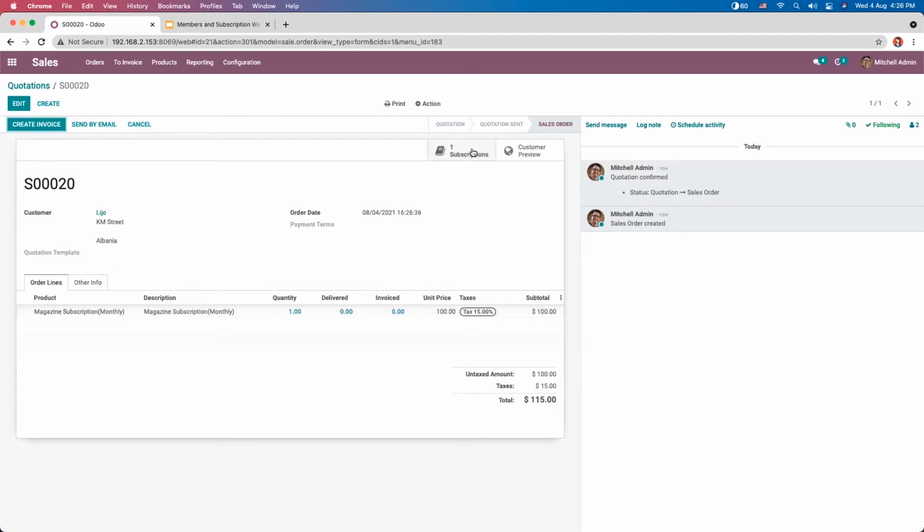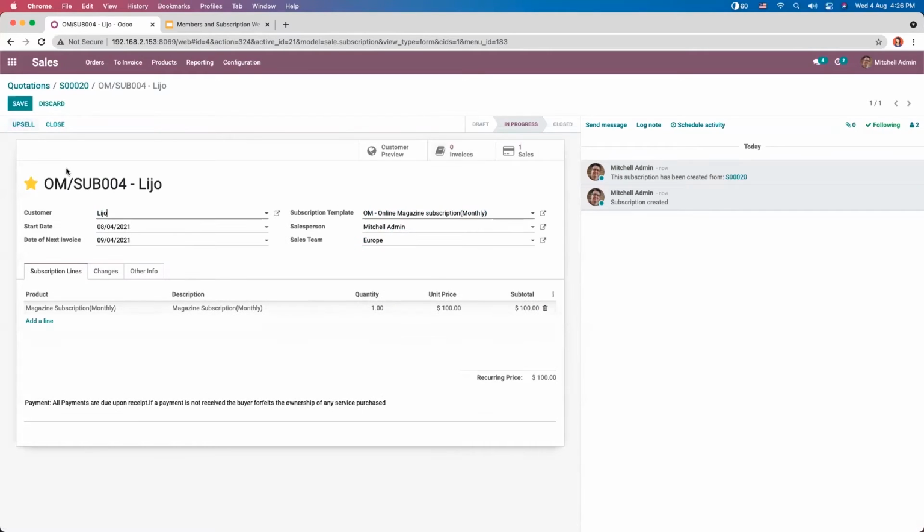Here you can see that. So we can click on that and view the details. So here you can see subscription is created for this customer and start date is added. Then subscription template is added, salesperson, sales team, and you can add subscription lines. That is choose your subscription products. So automatically you can see it is added because we have created a quotation by adding this product. And if you want to add more, you can just click on this added line and add your products.